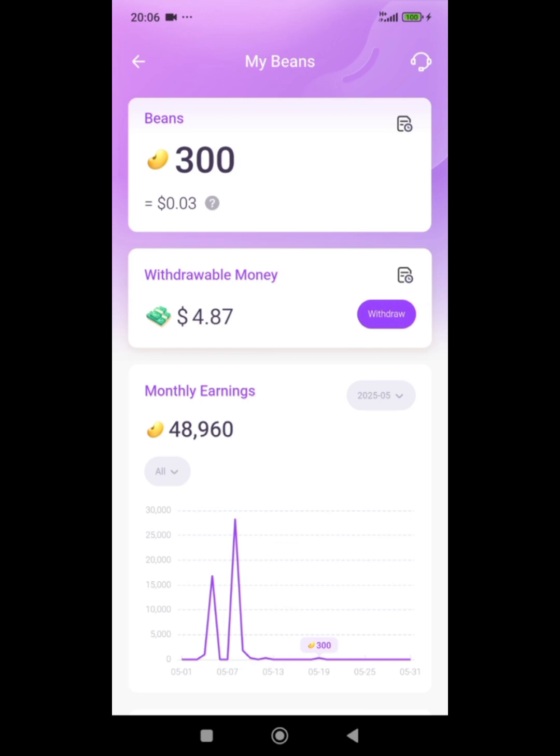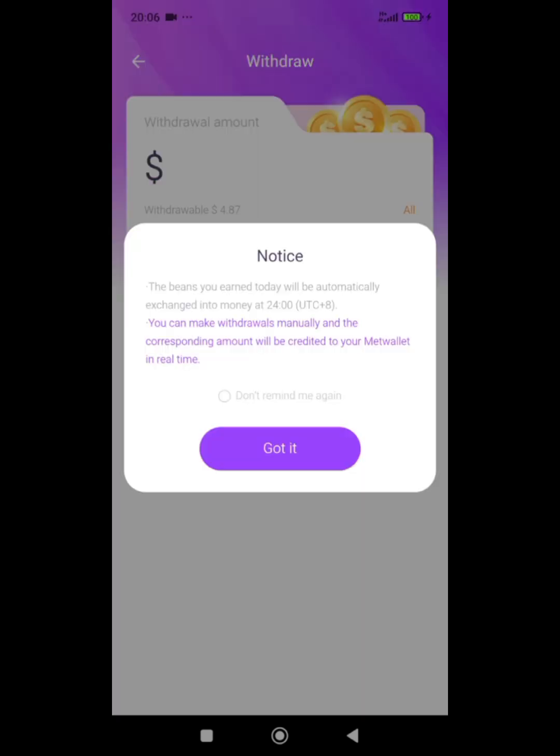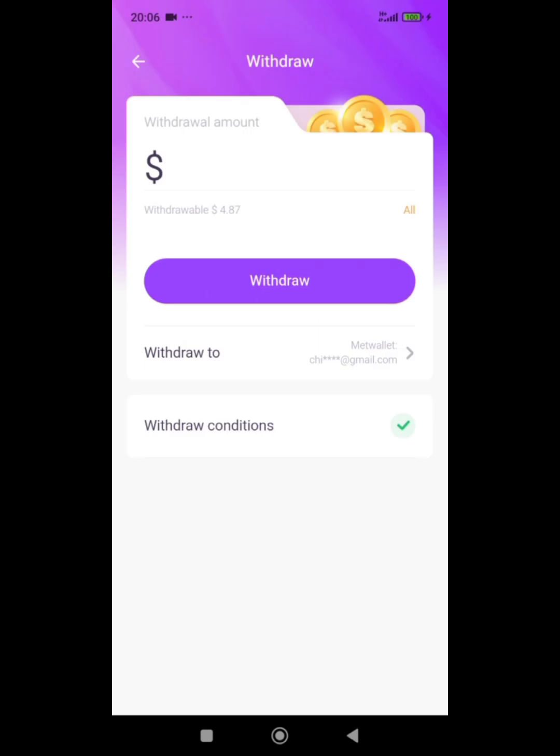Then when you want to withdraw, you come to withdraw. When you come to withdraw, got it? Then because I've already bound mine, do you understand? I will now write how much I want to withdraw here. I click on withdraw. It will go to their Meet wallet. From their Meet wallet, you can now take the money.